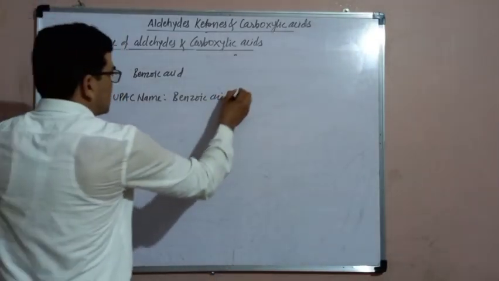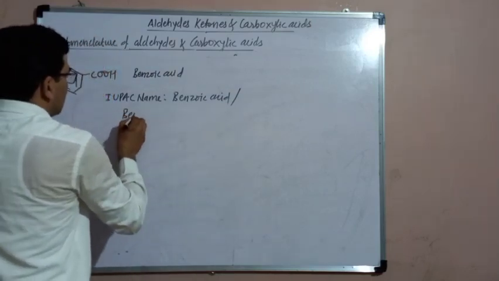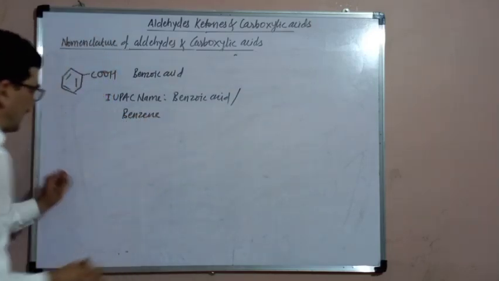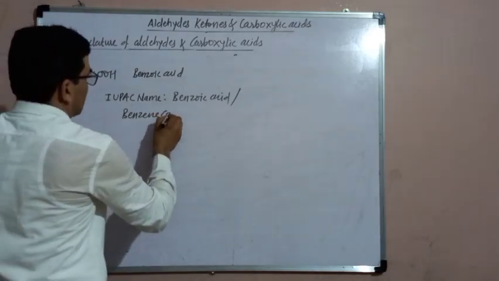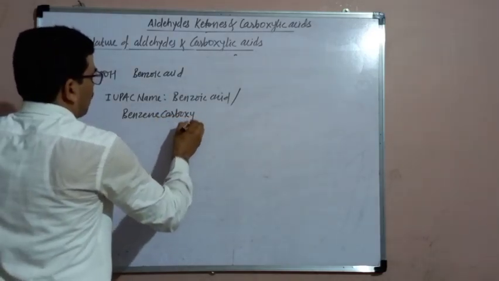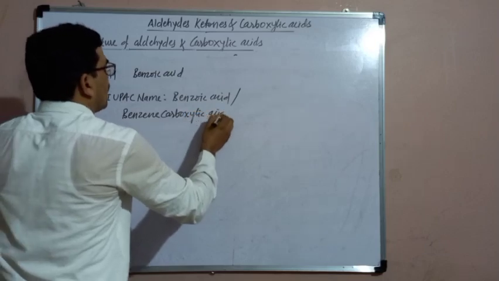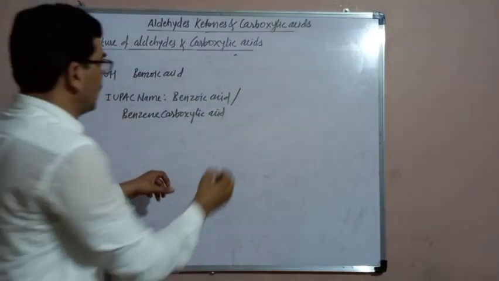Another IUPAC name is benzene carboxylic acid, where the name of the parent hydrocarbon should be completely written.